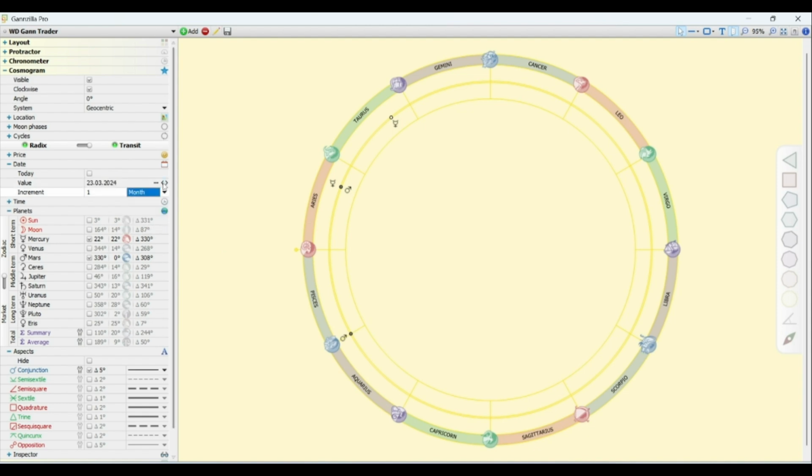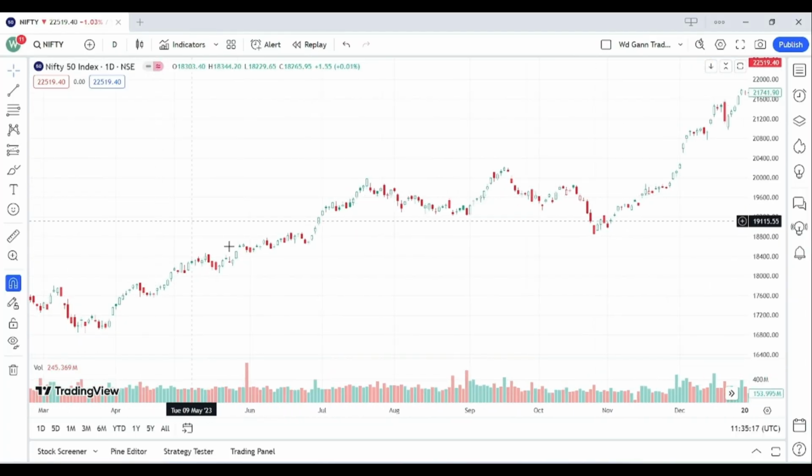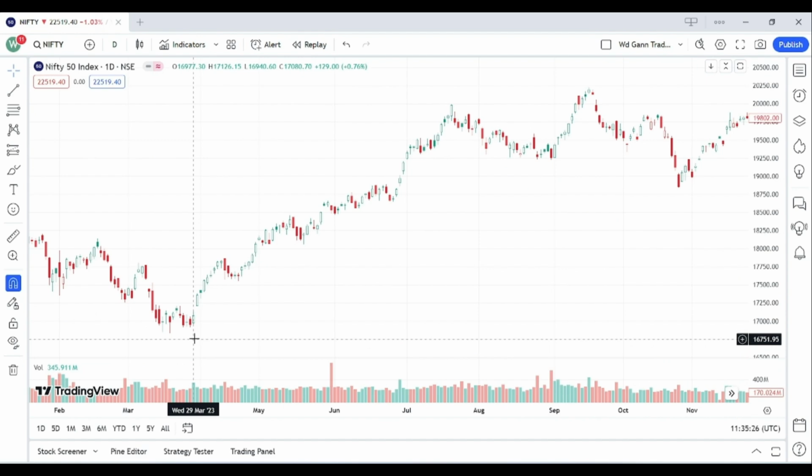Make it to month. Change it to day. Yes, here you can see the conjunction forming between the Mars and Mercury planets. So the date is 30 March 2023. Open the TradingView app. Mark the date of 30 March 2023. 30 March 2023 is a holiday, so we will consider 29th March.